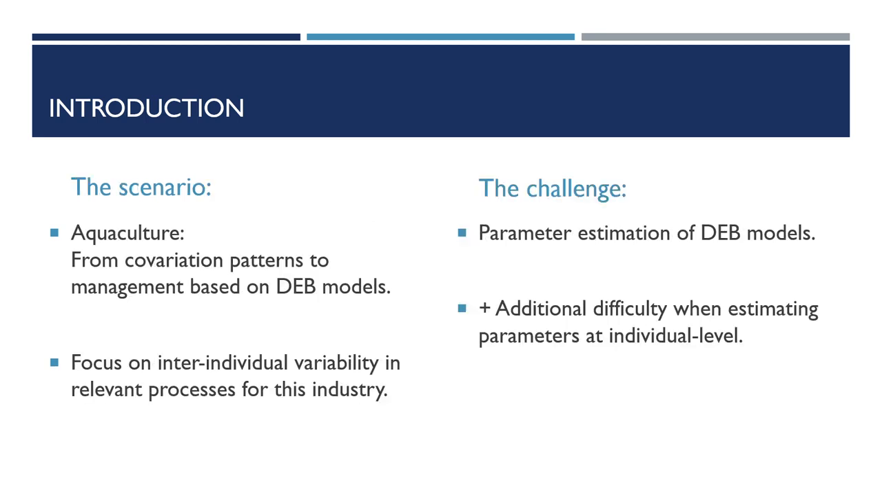We aim for a shift in aquaculture, with management based on processes derived from DEB models relevant at individual level, for example, optimization of food assimilation, instead of conventionally used covariation patterns such as weighted age. Therefore, we want to implement the mechanistic approach of DEB models to aquaculture with a focus on interindividual variability.